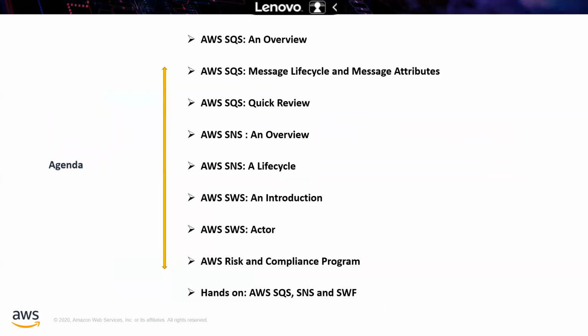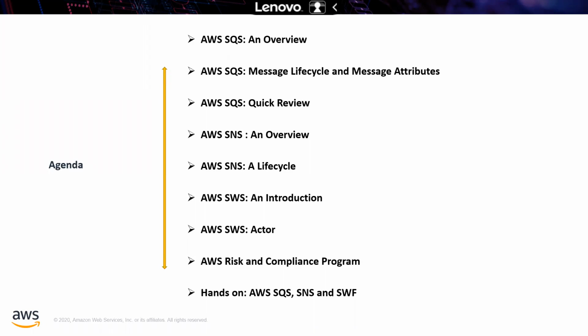This is today's agenda: AWS SQS overview, and how the messages go from one place to another place within the components that we are going to discuss, the message lifecycle and message attributes. And finally, we are going to review quickly what we have discussed and move to the next one, Simple Notification Service: how notification is working, and before that, what is the notification service and how we are going to use that one. Next, we are going to talk about the Simple Notification Service lifecycle.